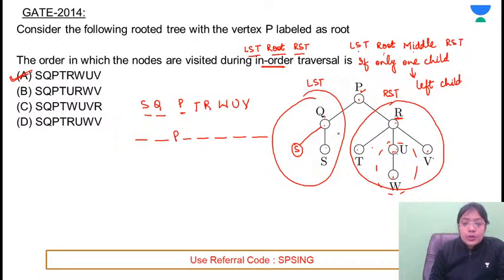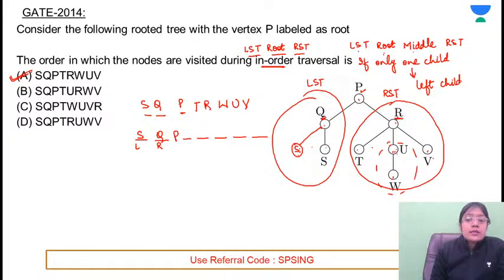Now for this tree, this is Q and S, only one child is there. If only one child is there, consider that child as a left child. So if this is the left child, before printing Q, we need to print the elements of the left subtree. Left subtree is available, so S will be printed and then the root will be printed. Left and then root. Clear till this point?